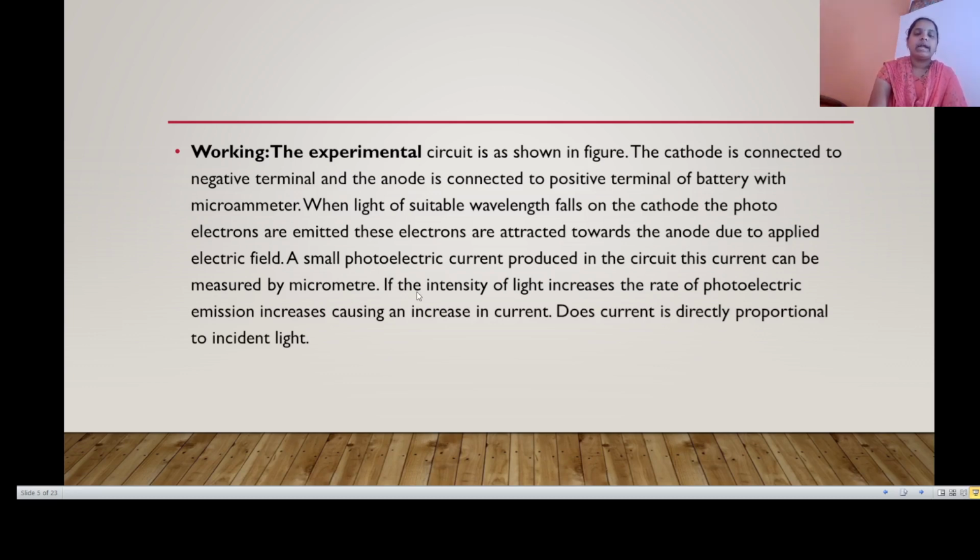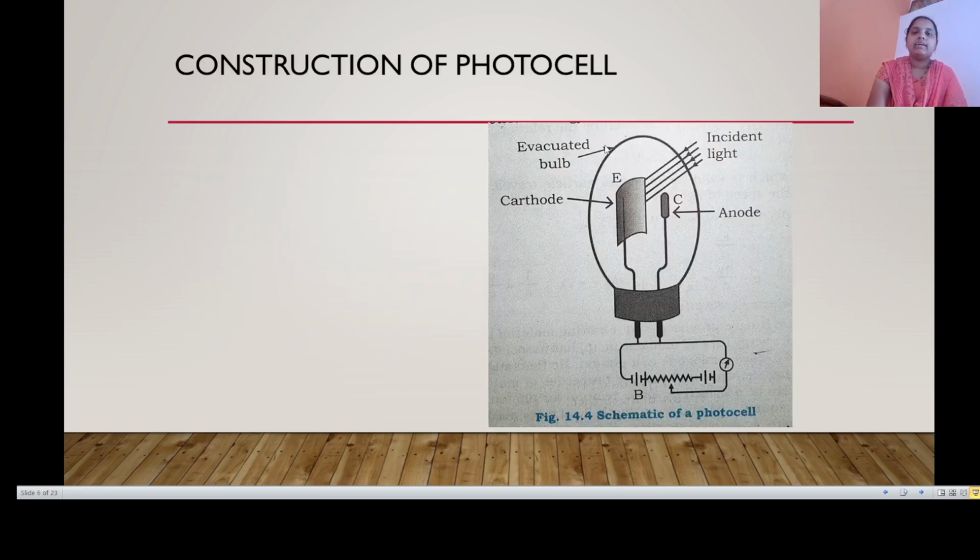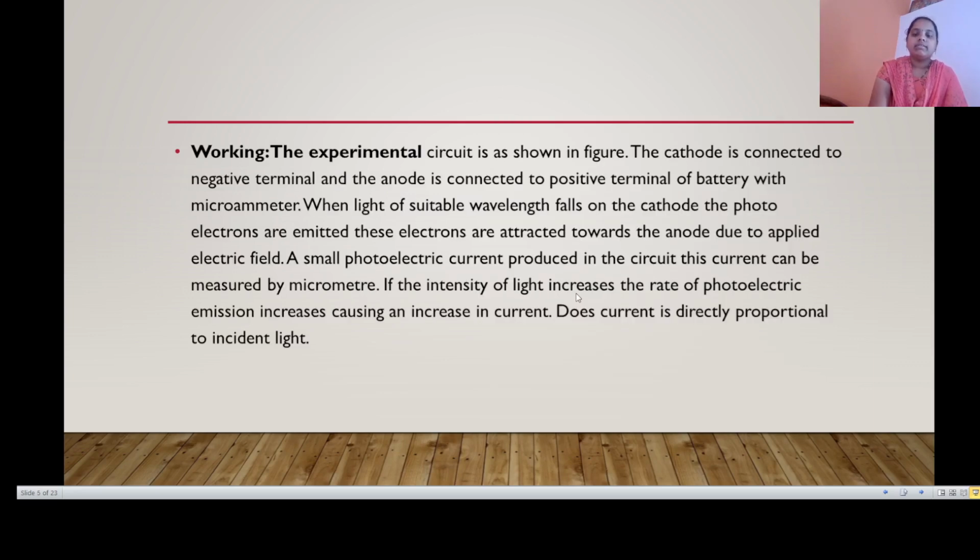If the intensity of light increases, the rate of photoelectric emission increases, causing an increase in current. Thus the current is directly proportional to the intensity of the incident light.